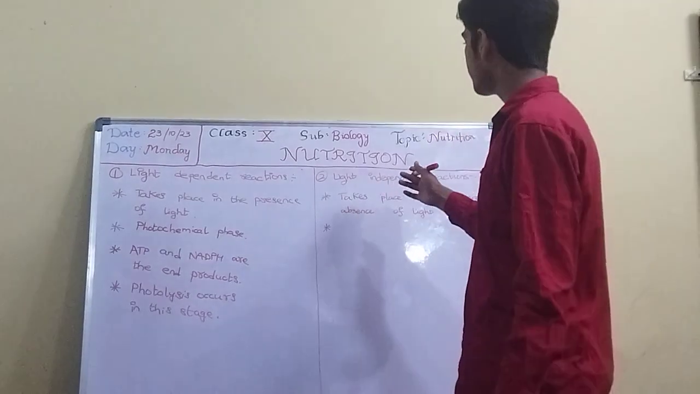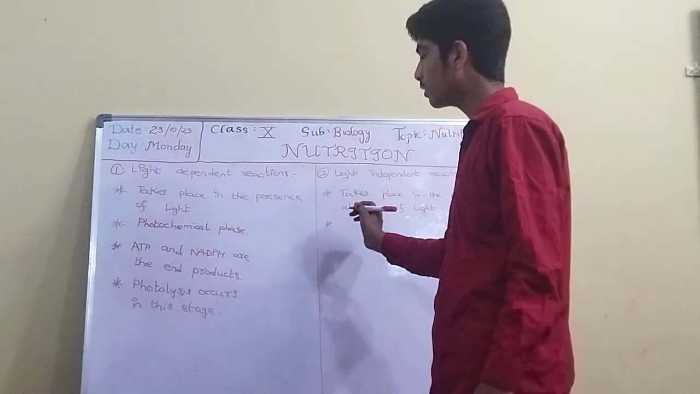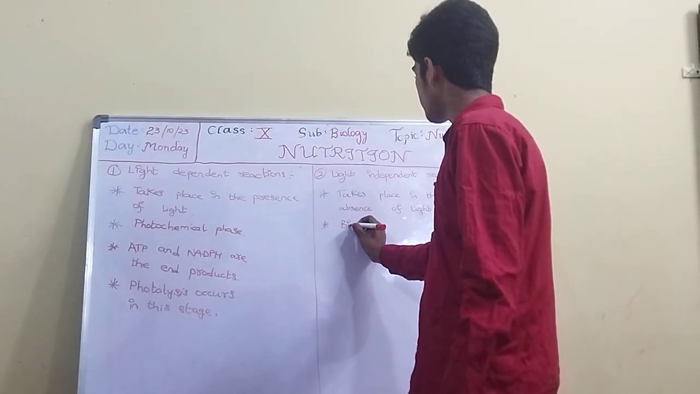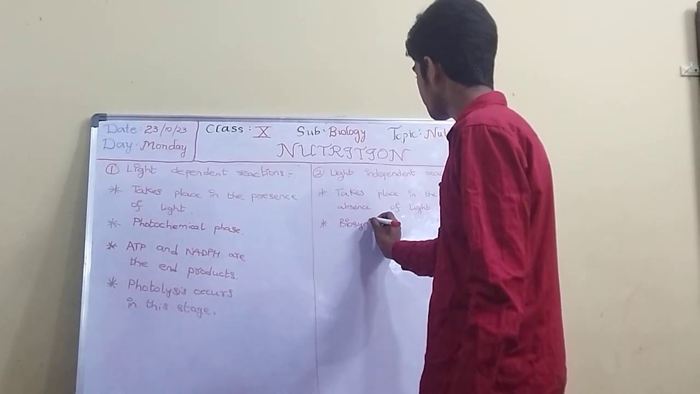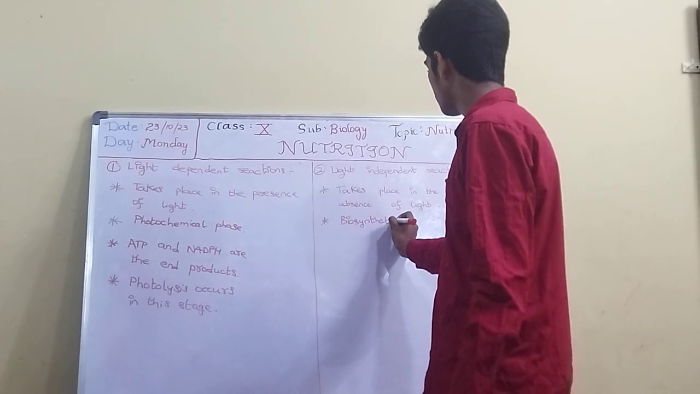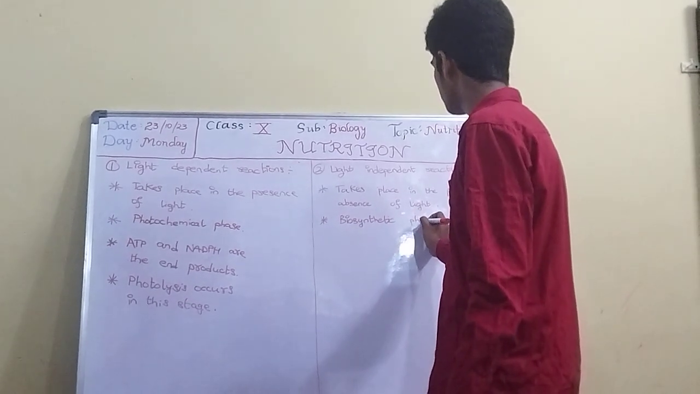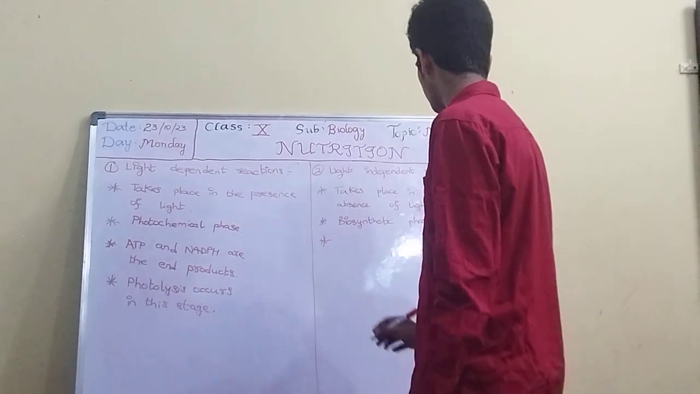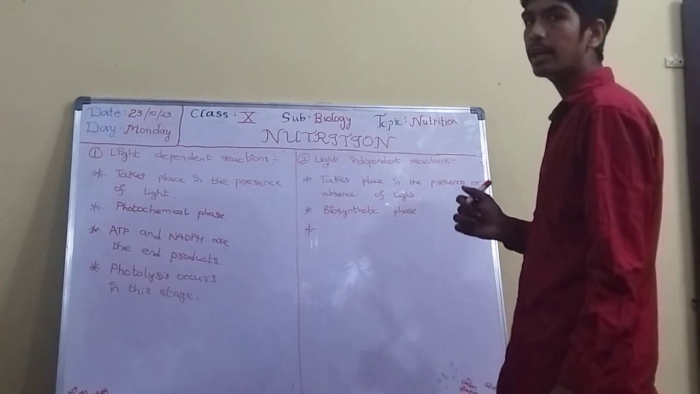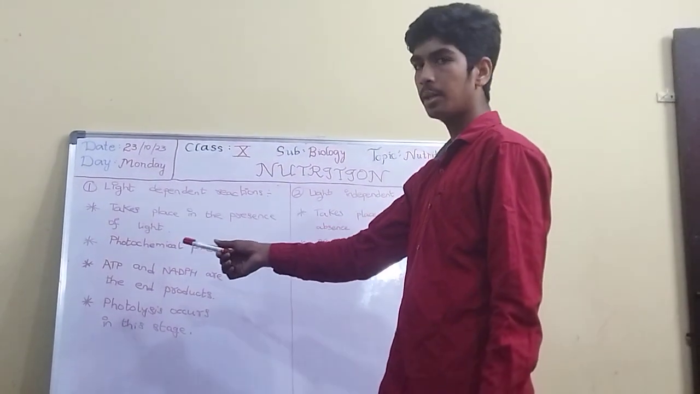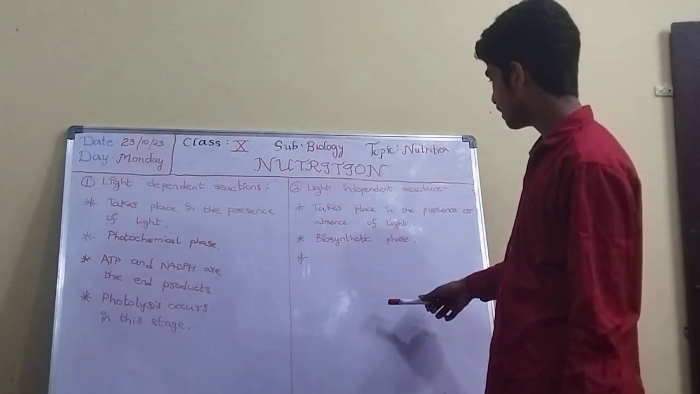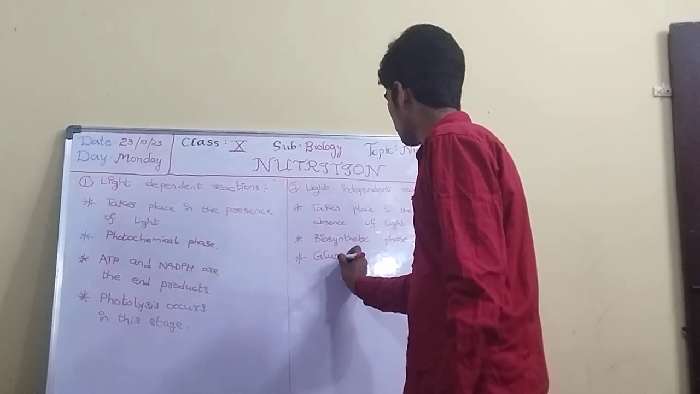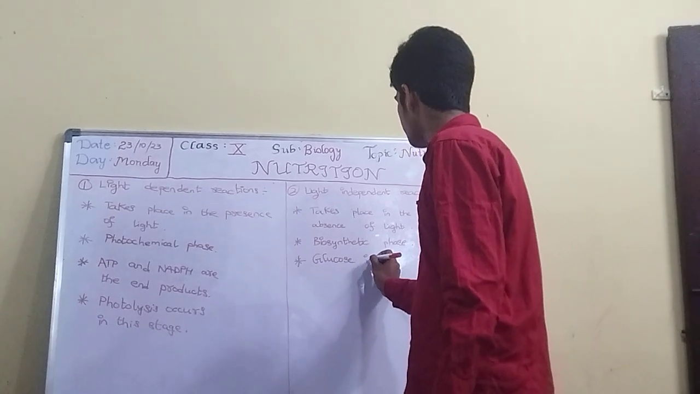And this light independent reaction is also known as the biosynthetic phase. Light dependent is photochemical, light independent is biosynthetic. And the next point for light independent reaction is that glucose is the end product. Here in the light dependent reaction there are two end products, ATP and NADPH. But in light independent there is one, that is glucose.